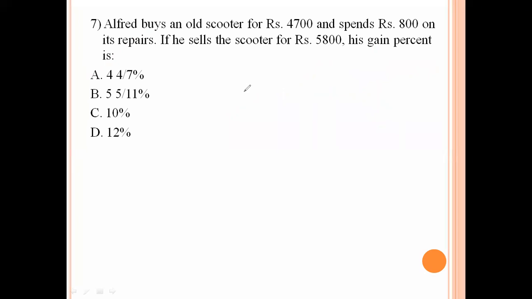Next, Alfred buys an old scooter for 4,700 and spends 800 on its repairs. If he sells the scooter for 5,800, his gain percent is. So 4,700 plus 800, 5,500 is the cost price. Selling price is 5,800. Profit is 300. 300 by cost price 5,500 into 100 percent. The zeros get cancelled. That gives 600 by 11 is 5 5 by 11%. Option B is the right answer.